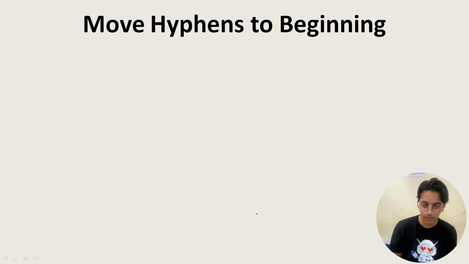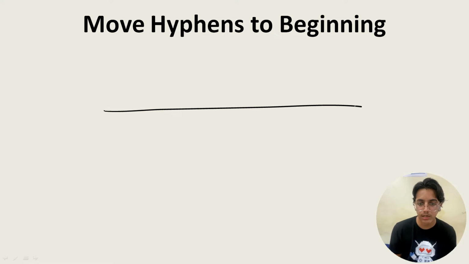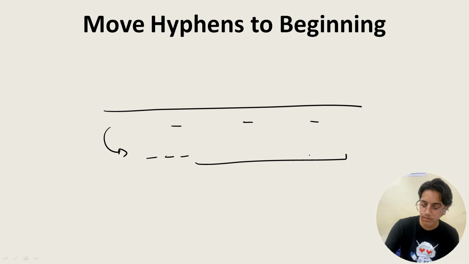Move hyphens to beginning. It's very simple. A string would be given over here and it might have some hyphens in between, so you have to return the answer which has the hyphens in the beginning, and then the rest of the string remains the same. Okay, as stated, simple.